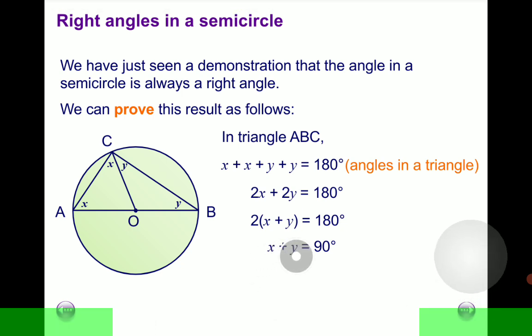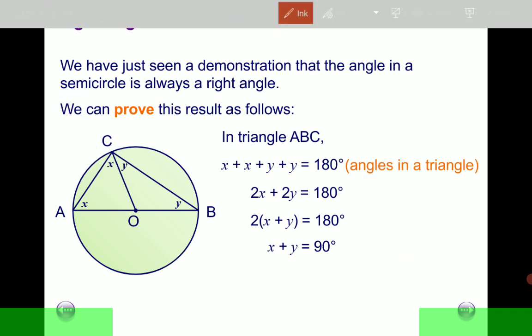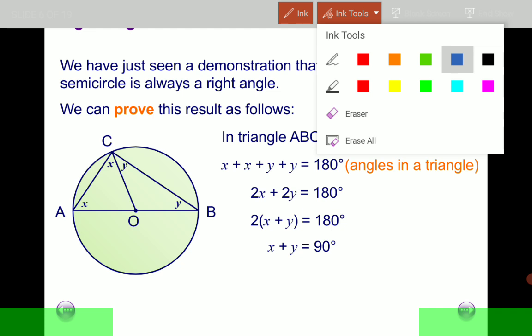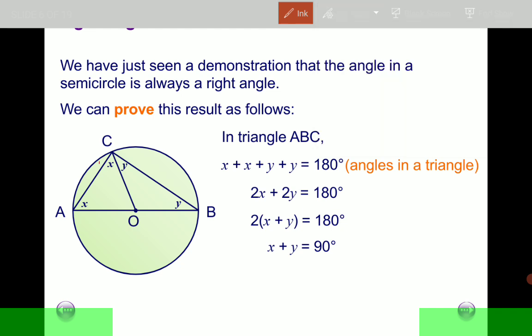So x plus y is now going to be 90 degrees, having divided both sides by 2. But what is x plus y? You notice that it's the angle that we were interested in. The angle that we were interested in is this angle here. That's the one that we're interested in, to show that it's 90 degrees, and we have just done exactly that.